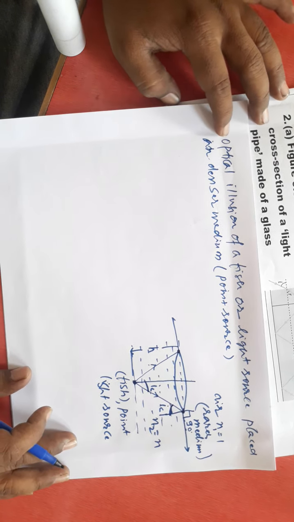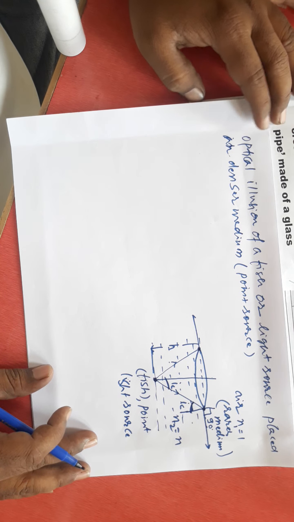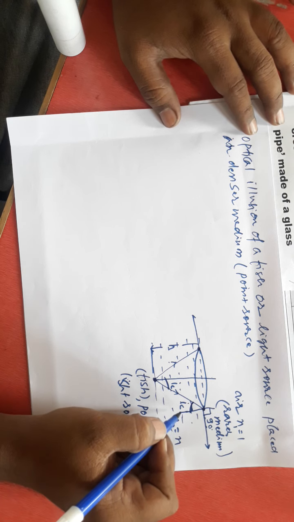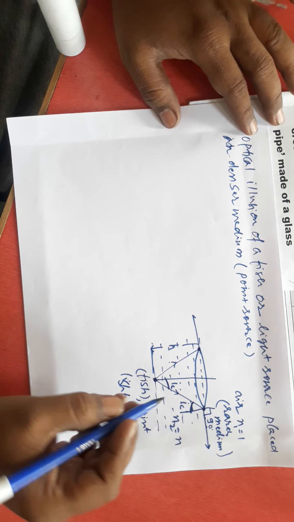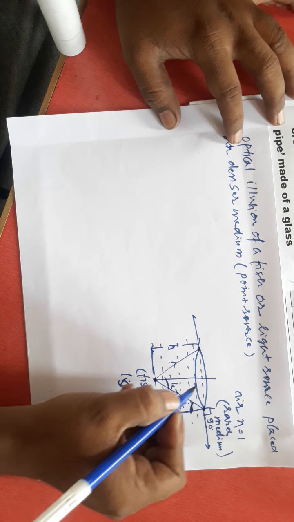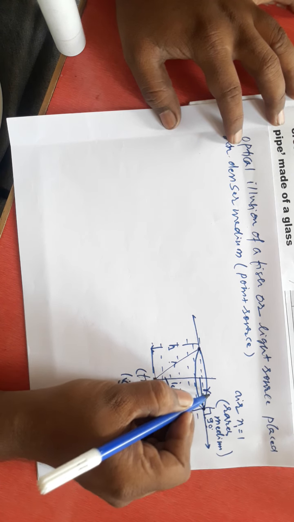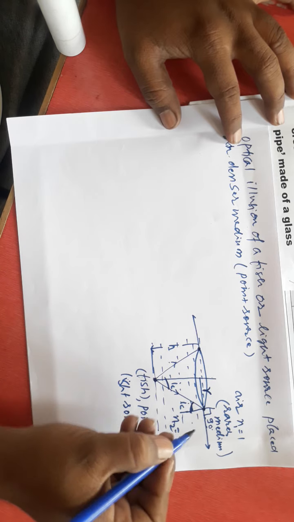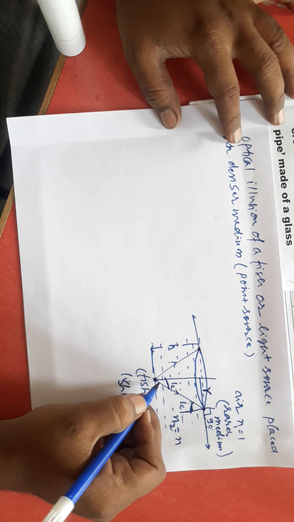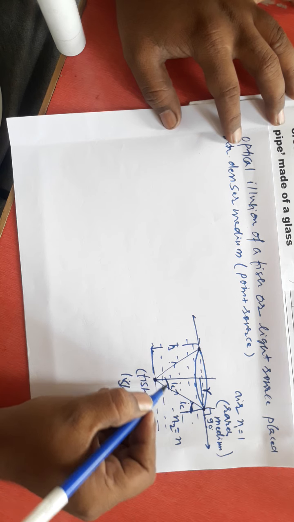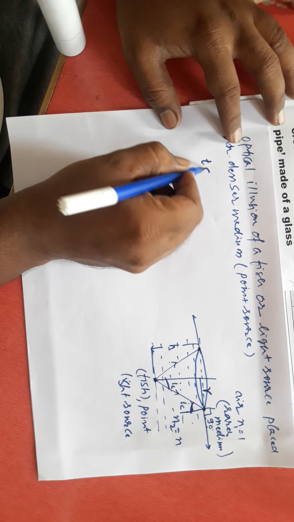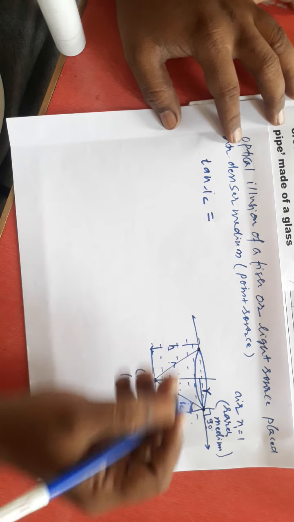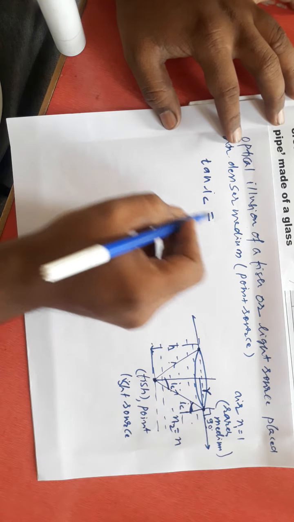Then what are the possible mathematical equations that we'll write here? See, this is the denser medium and this is the rarer medium. Now suppose I take r as the radius of this circle, then easily I can write here by using trigonometry, tan IC, this is the critical angle, is equal to opposite by adjacent.